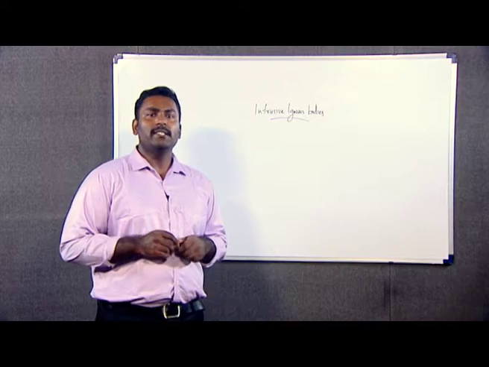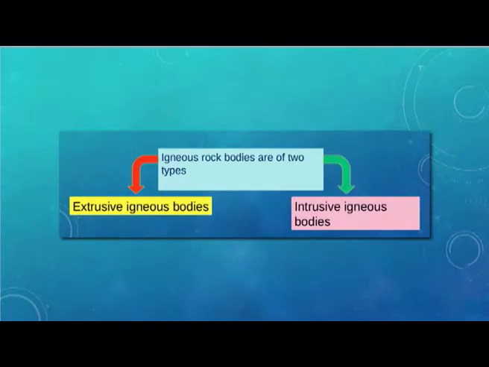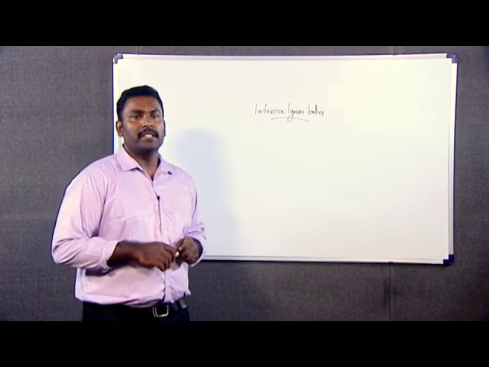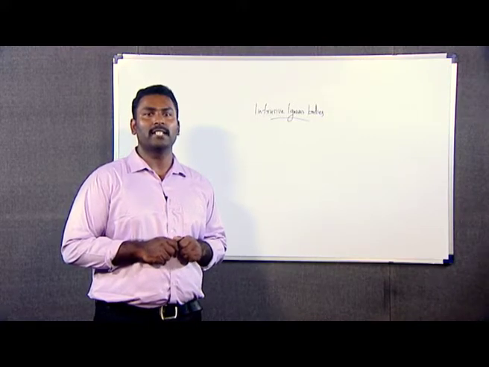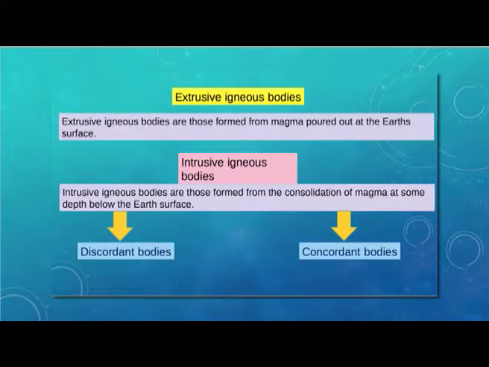Now, the igneous rock bodies can be divided into two types: extrusive igneous bodies and intrusive igneous bodies. As the term implies, extrusive igneous bodies are those that are formed at the surface of the earth's crust. Intrusive igneous bodies are those which are formed at a certain depth in the earth's crust. Our topic is intrusive igneous bodies.